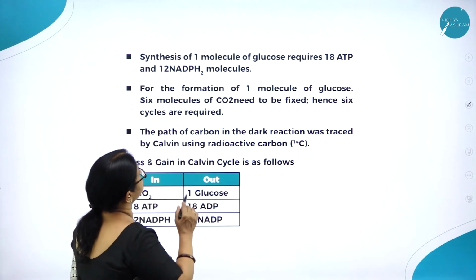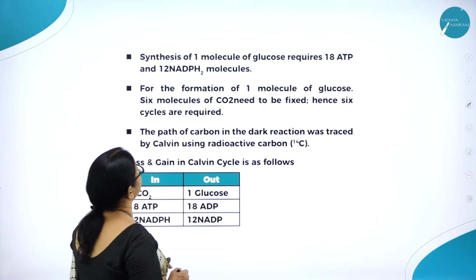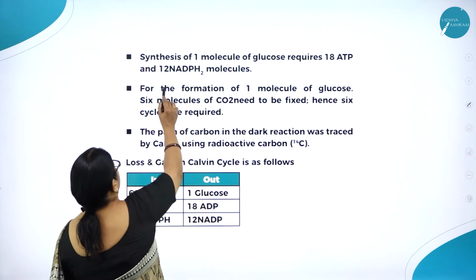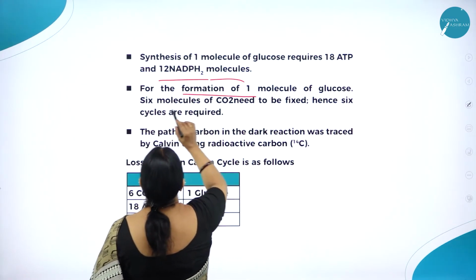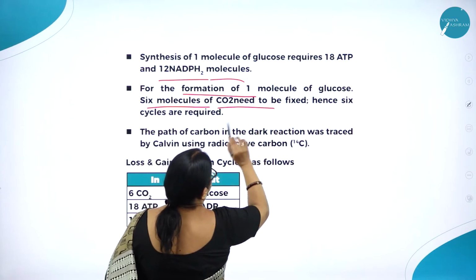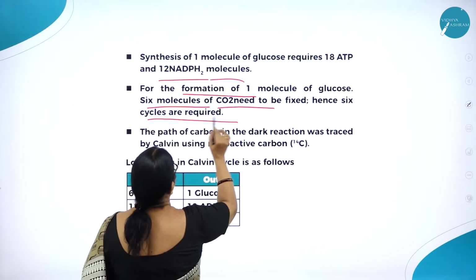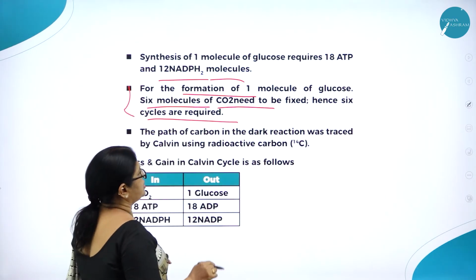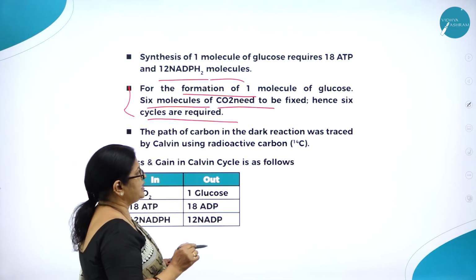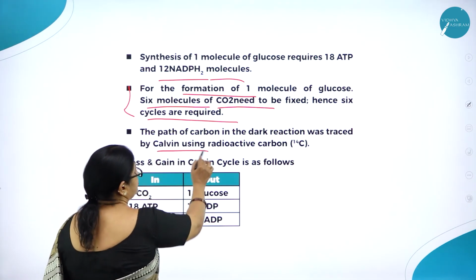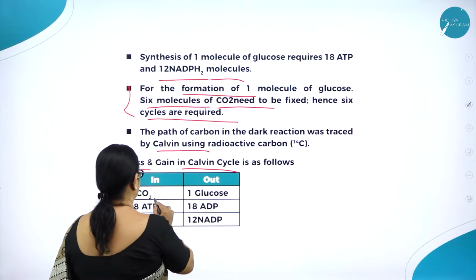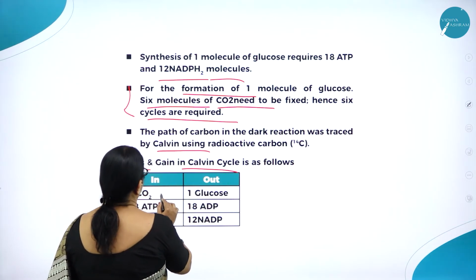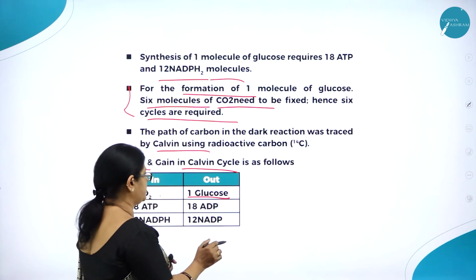And the last: synthesis of one molecule of glucose requires 18 ATP and 12 NADPH2 molecules. For the formation of one molecule of glucose, 6 molecules of carbon dioxide need to be fixed. Hence, 6 cycles are required. The path of carbon in the dark reaction was traced by Calvin using radioactive carbon, and loss and gain in Calvin cycle is as follows. So 6 CO2 will enter and 1 glucose molecule comes out.